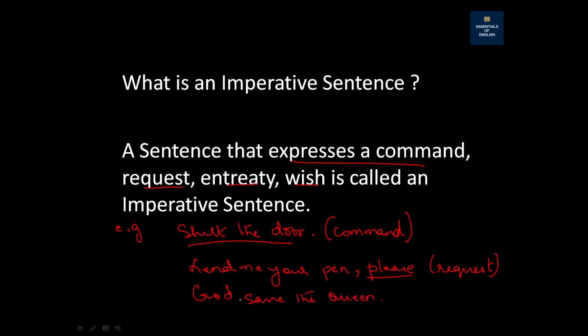Now this is a kind of wish. So all these types of sentences are called imperative sentences, because they express a command, a request, a wish. Okay, so I hope you understand imperative sentence.